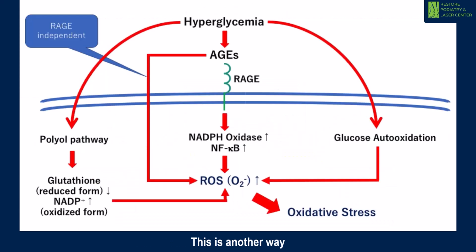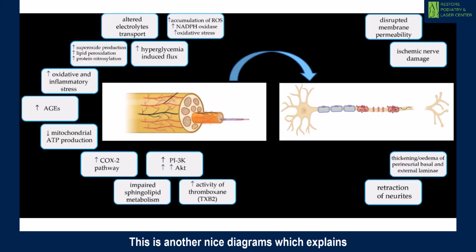This is another way for the nerve damage. Here in this diagram, you can see too much sugar leads to AGEs, and that AGE will lead to radical oxygen, and radical oxygen leads to oxidative stress injury on the nerve. This is another nice diagram which explains in detail.